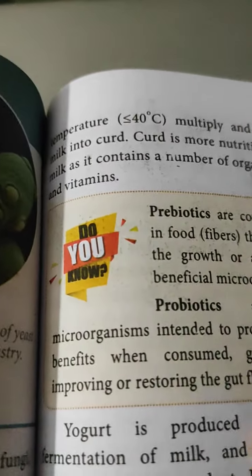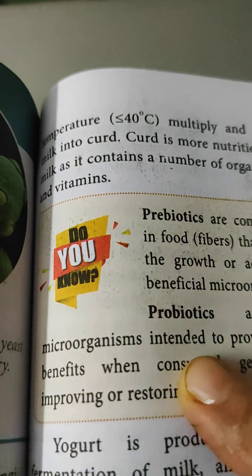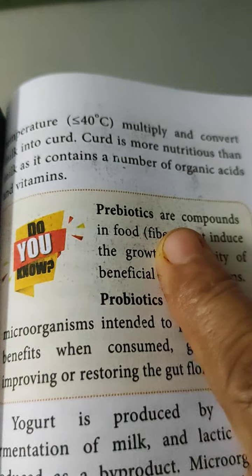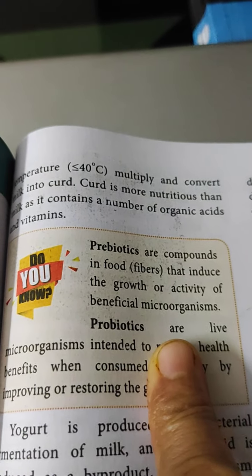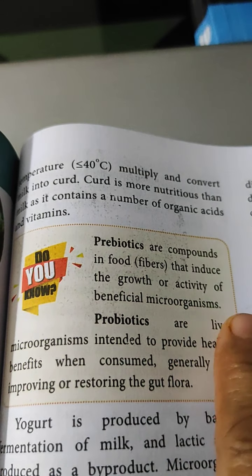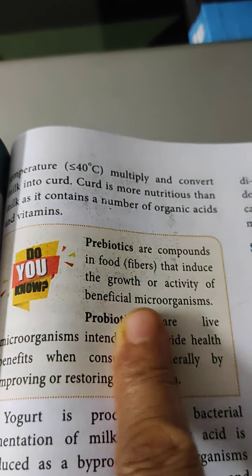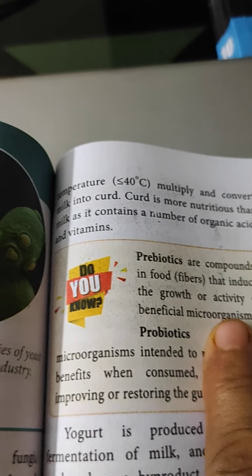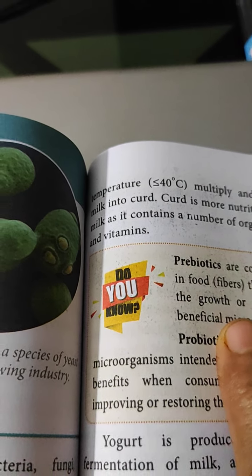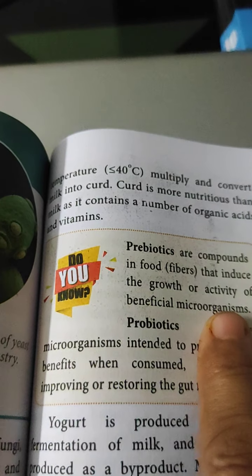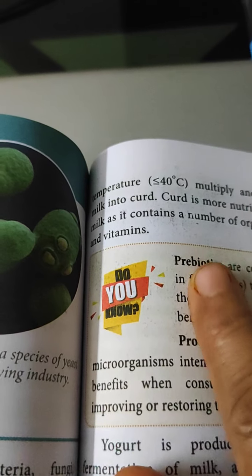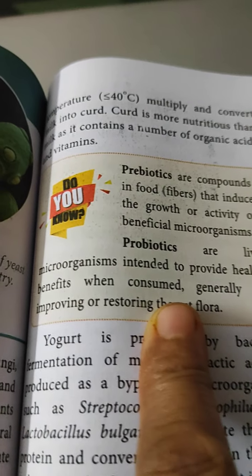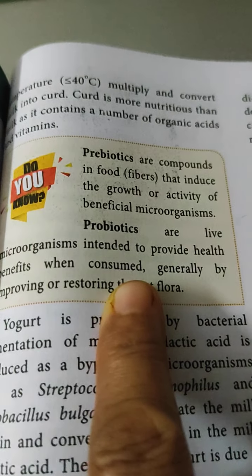Now inside the box, the difference between probiotics and prebiotics is very important and also to be studied. Prebiotics are compounds in food that induce the growth or activity of beneficial microorganisms. So in food materials where the growth of microorganisms takes place very fast, those substances are called prebiotics.